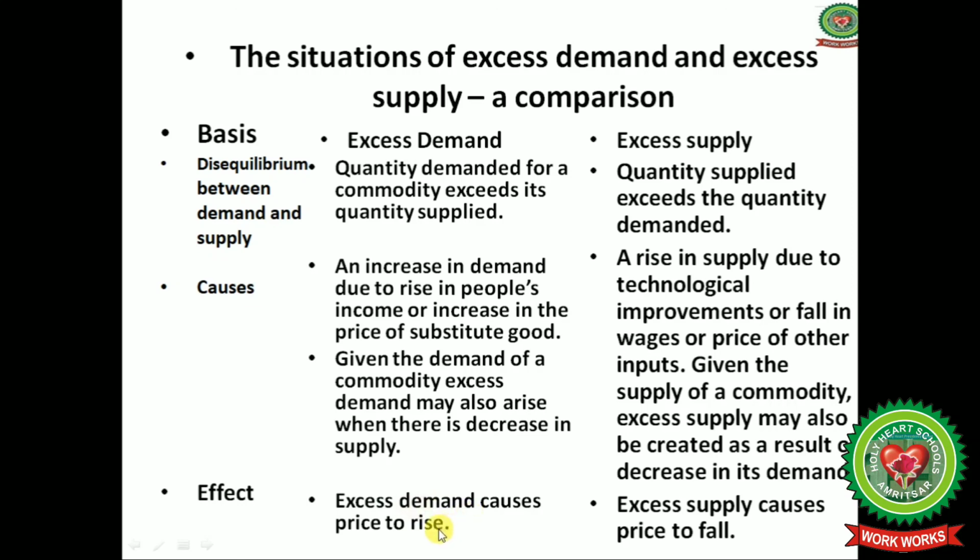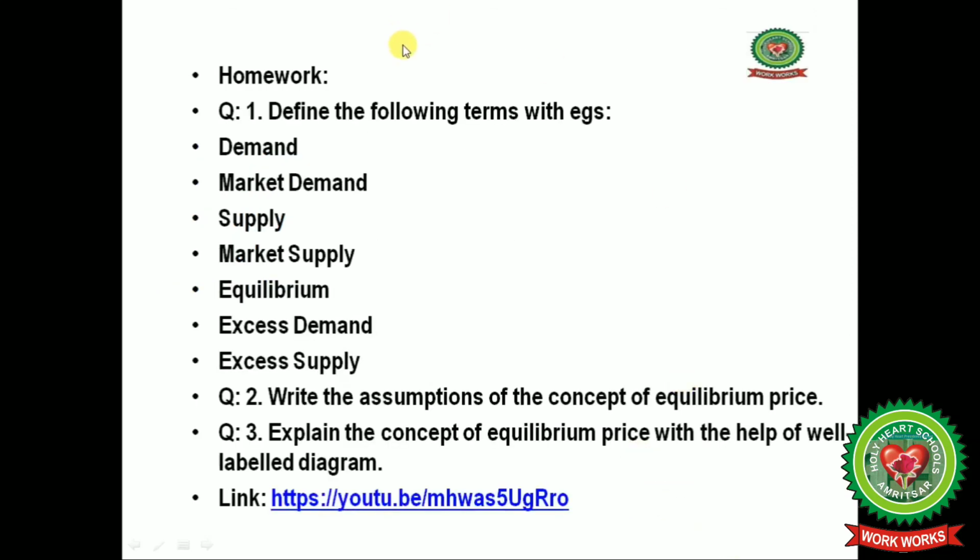Next we will discuss the price effect. Excess demand causes price to rise and excess supply causes price to fall.